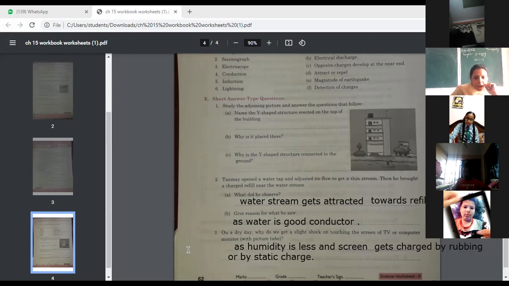Okay. So this is the answer, and this was your worksheet number 30. With this, all your worksheets are over till chapter number 15.